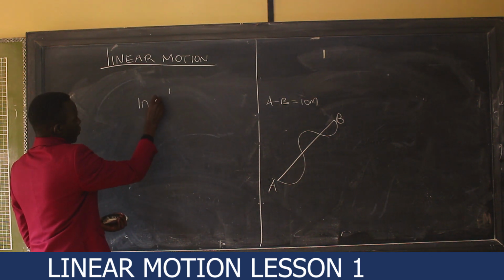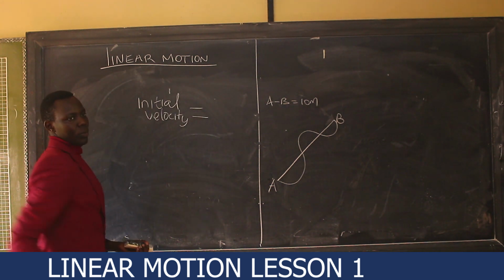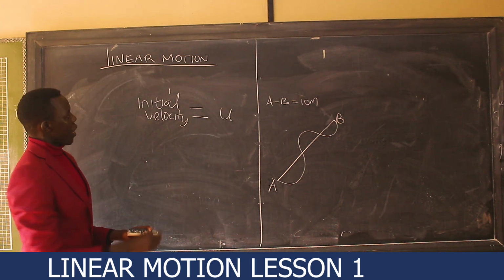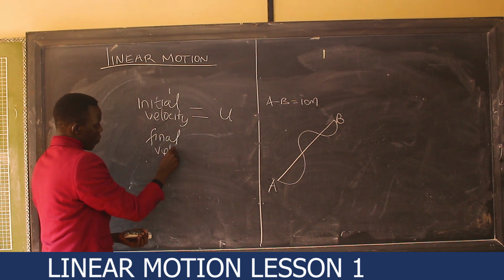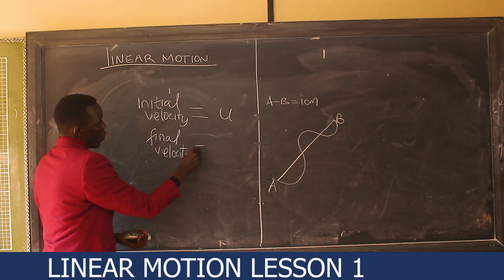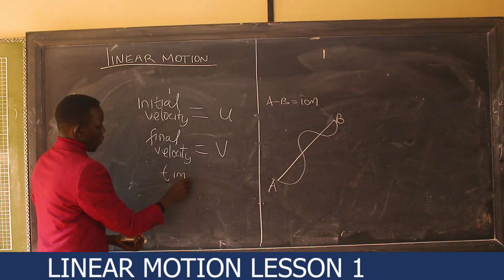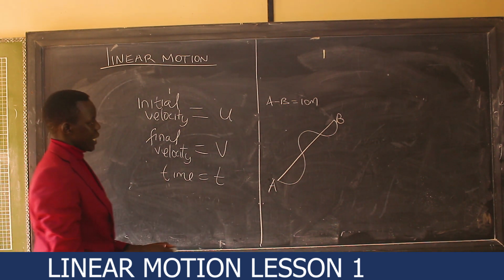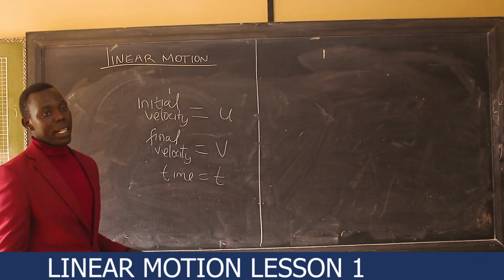Initial velocity, we are going to name as u. Final velocity to be v. Then the time will just be t.